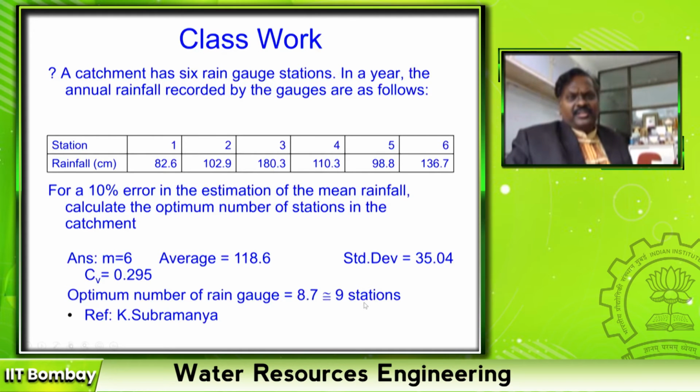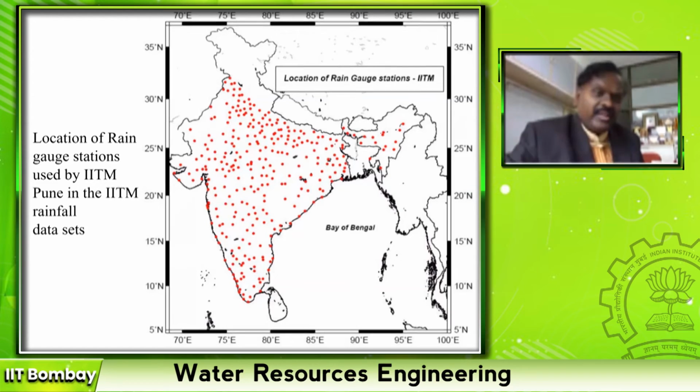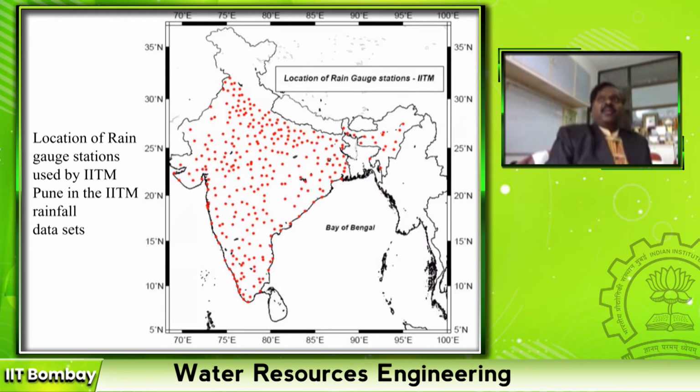So this is the second one, right? The first method of locating the rain gauge is based on topography. The second one is based on percentage allowable uniformity estimation. The third method is based on the economics or the importance of the location.